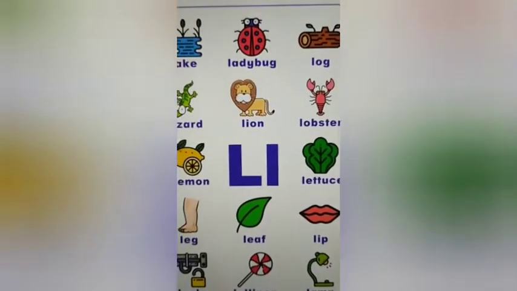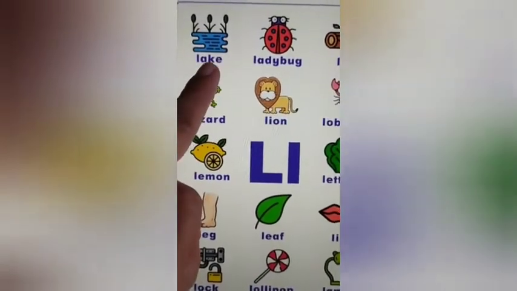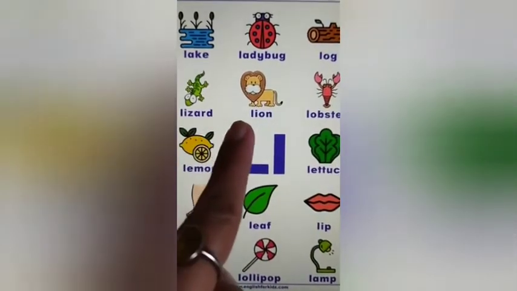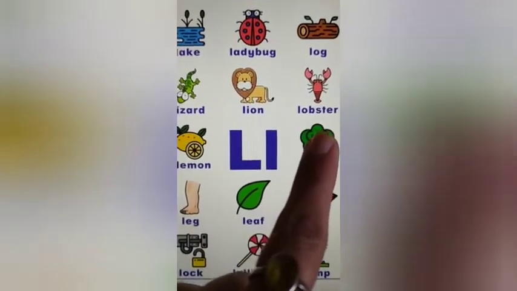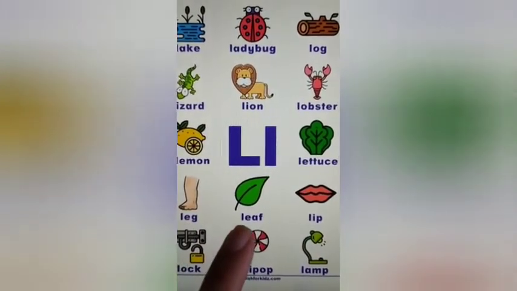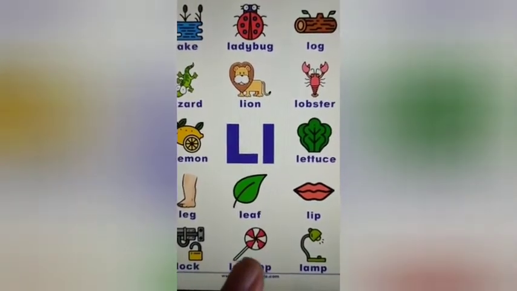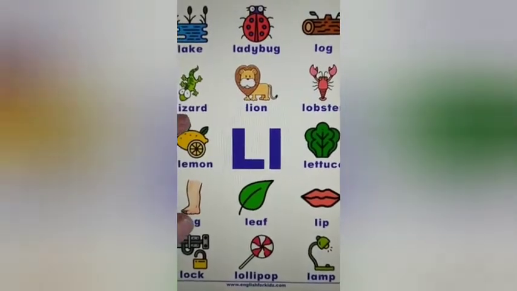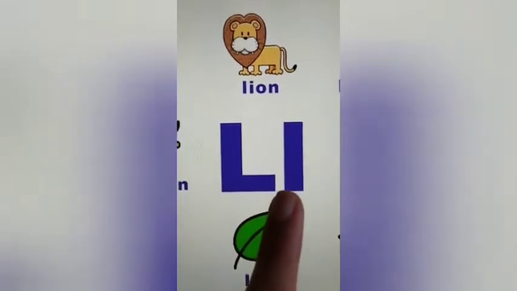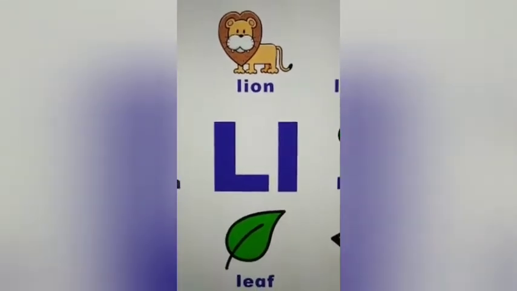Yes, so we saw quite a few pictures here that began with the sound L: lake, ladybug, log, lizard, lion, lobster, lemon, lettuce, leg, leaf, lip, lock, lollipop, lamp. All these pictures here began with the sound L. Yes, the name of the letter is L and the sound for this letter is L.